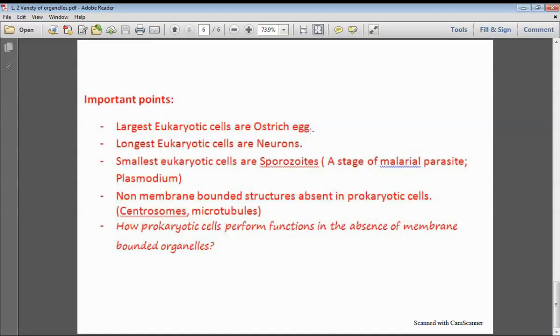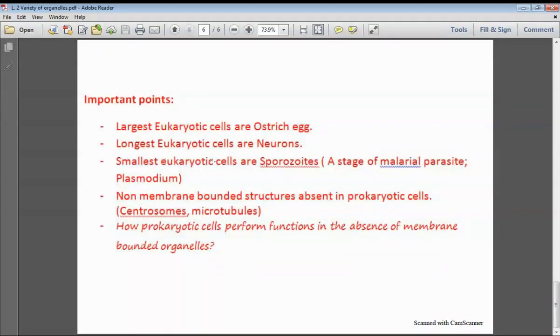At that time, we can say that it is the largest eukaryotic cell. But when it becomes a multicellular mass, or an embryo, at that stage the egg will contain many cells, and it will not be considered the largest eukaryotic cell. So ostrich egg is no doubt the largest eukaryotic cell, but up to the unicellular stage only.